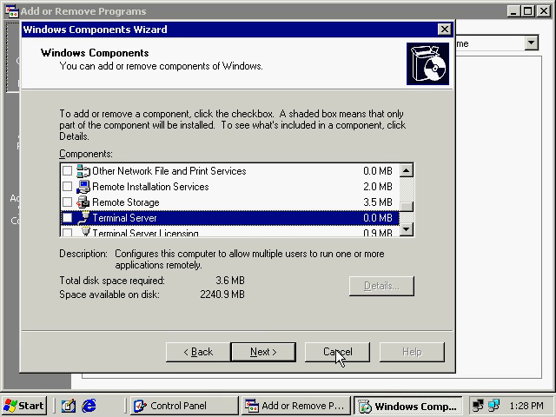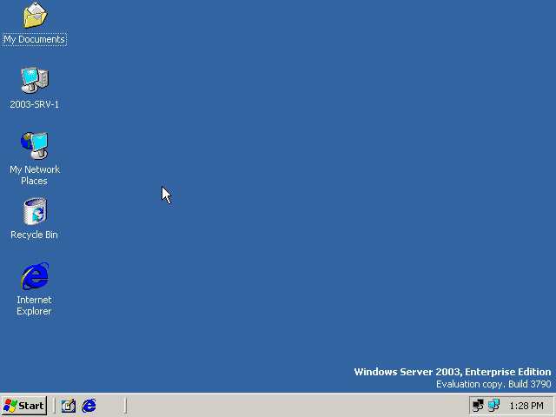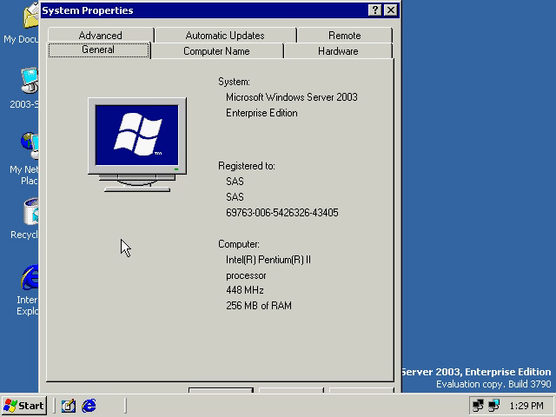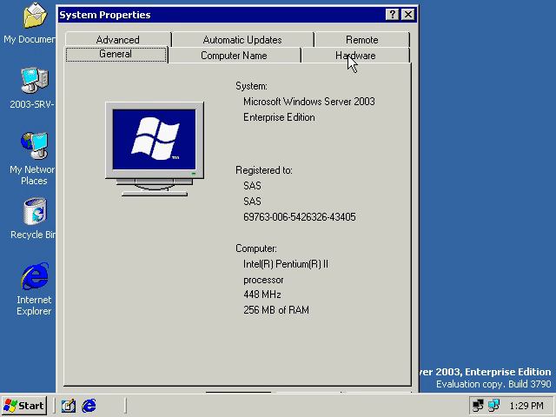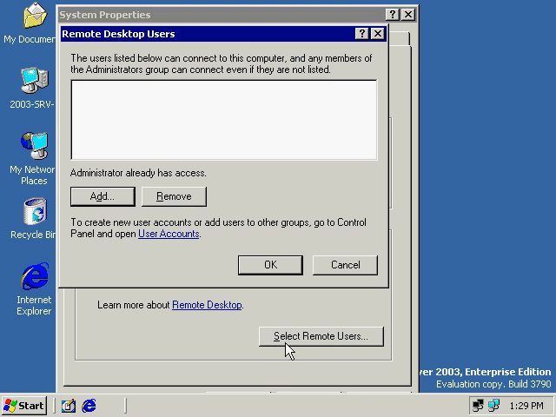So we'll cancel this, and we'll talk about how we actually turn this machine into a terminal server in remote administration mode. And it's real simple, just like we did in XP. We right-click My Computer, go to the Remote tab, and then select this checkbox here: Allow users to connect remotely to this computer. Then we have the ability to select users. In this case, I have no users selected, so the only person who has access is the default administrator account.